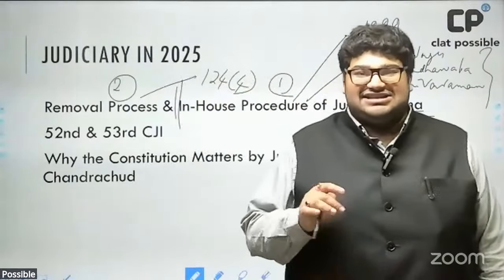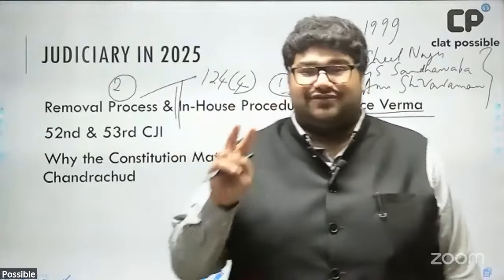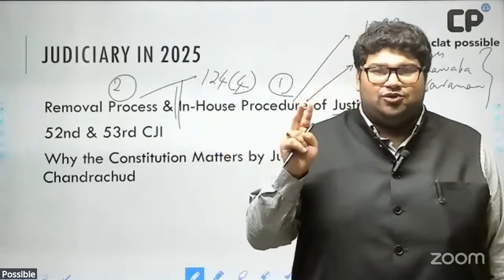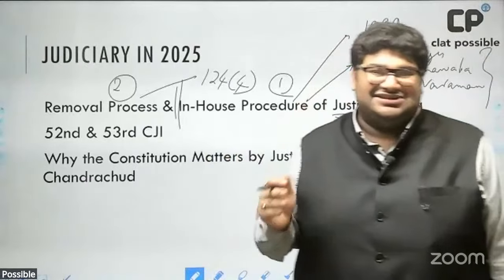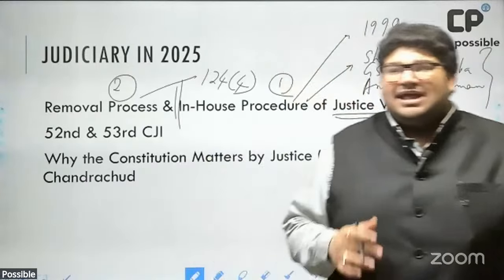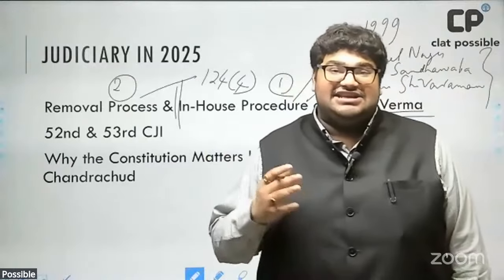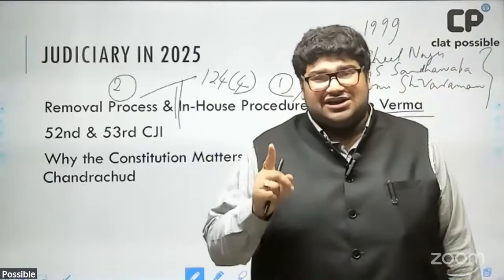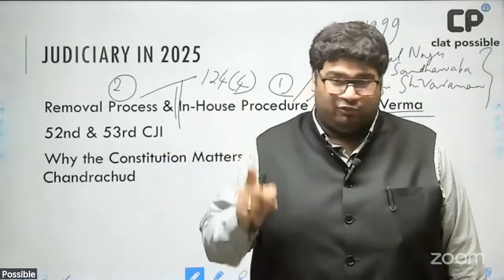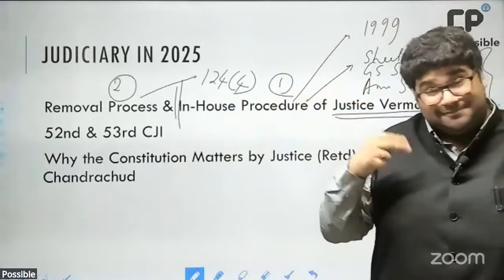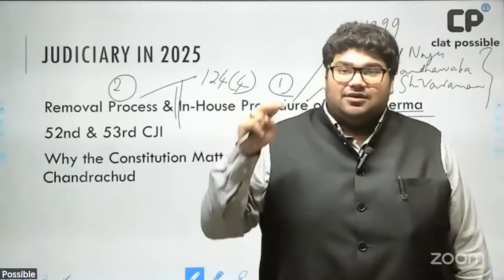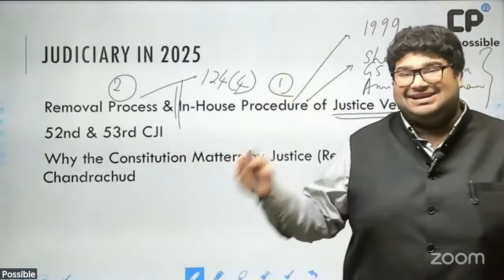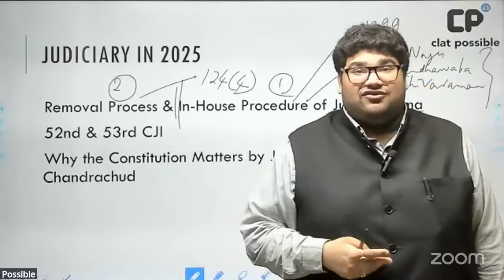Now, in India, judges can only be removed on 2 grounds, judges of Supreme Court and High Court. Number 1, proved misbehavior, and number 2, incapacity, which can be mental or physical. Okay, and what majorities are required in each house of Parliament to remove a judge? Number 1, 2/3 majority of those present and voting, and number 2, simple majority of the total members. Both of these conditions have to be satisfied simultaneously and in both houses separately. Okay, there is no provision of a joint sitting.